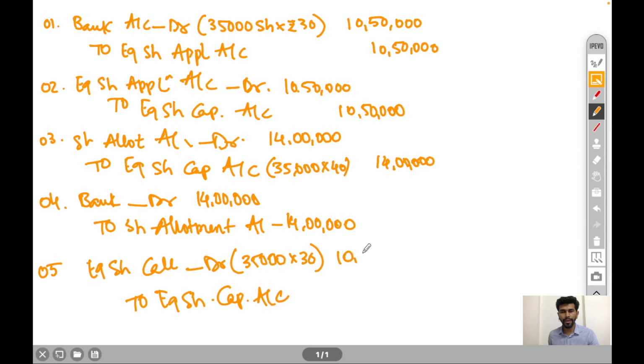So amount will be 10,50,000 rupees. Narration, being call money due on 35,000 equity shares.